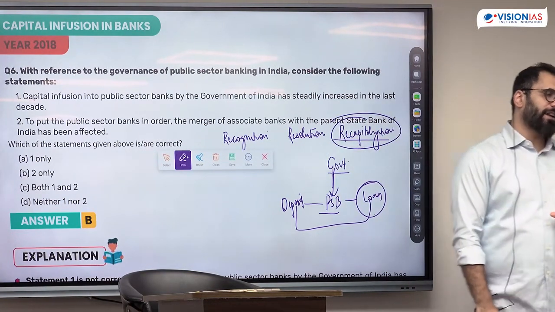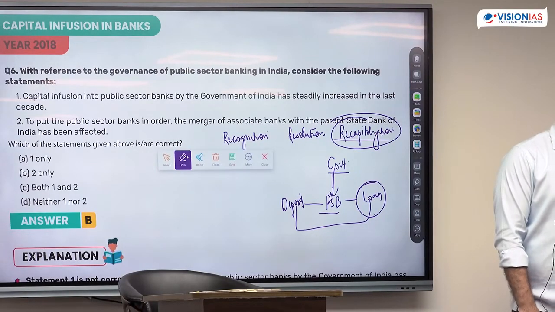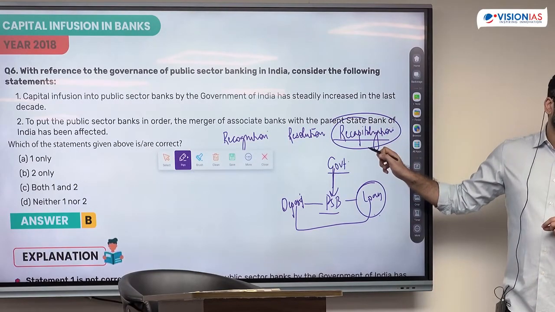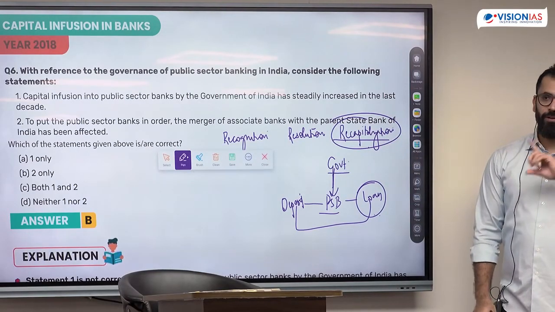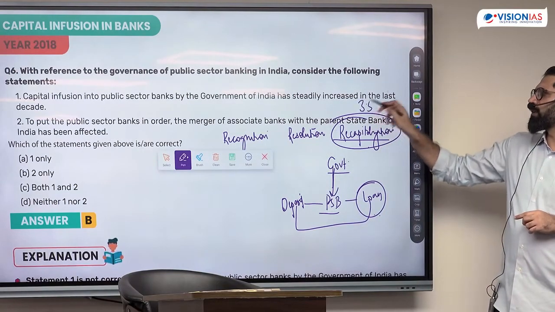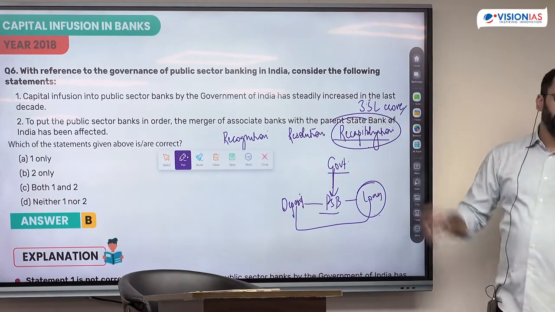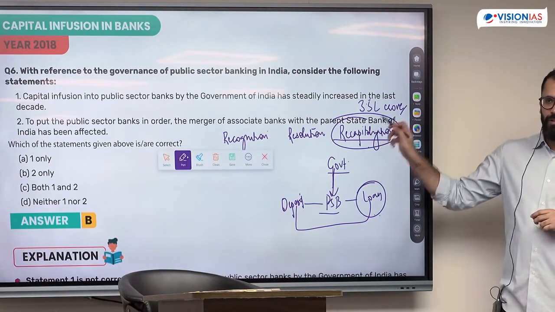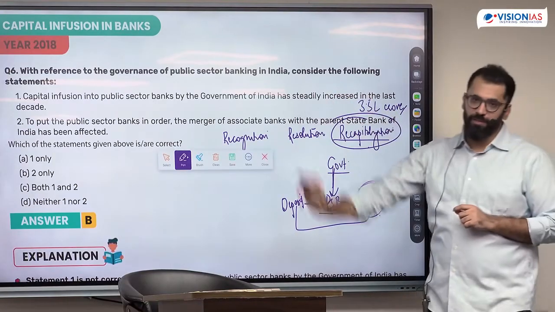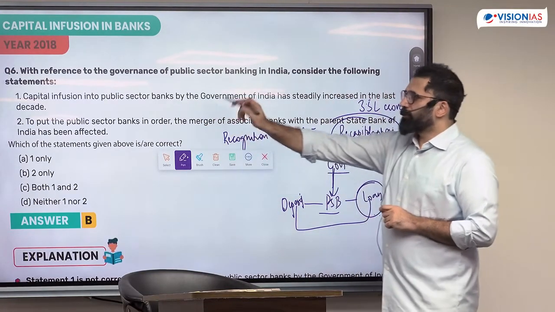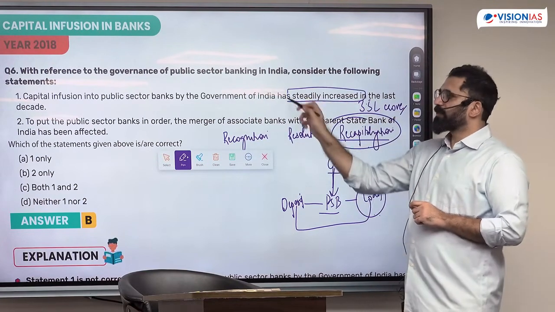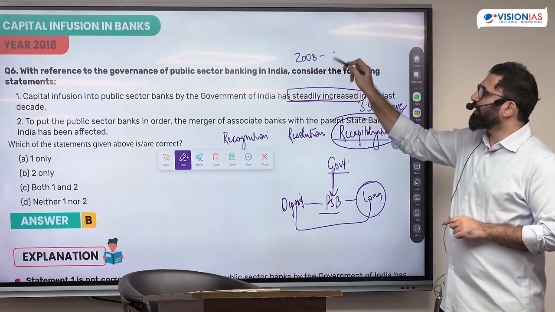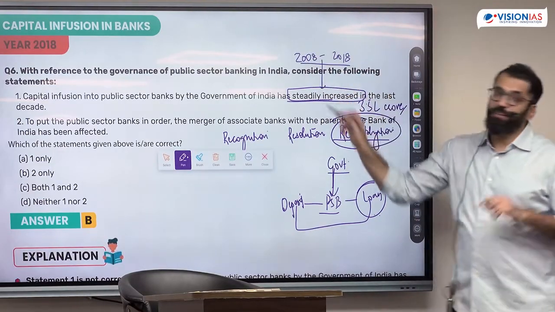Government decided to recapitalize the banks so that they can do more business and then recover their loss, because there's no other way of recovering the loss other than providing them more money. This was the third step. 3.5 lakh crore rupees is what the government gave them in a period of 4 years, roughly, coming from both the budget and bonds. This is the first statement they've asked: capital infusion into public sector banks has steadily increased in the last decade. The question is, in 2018, that means 2008 to 2018, has it steadily increased?